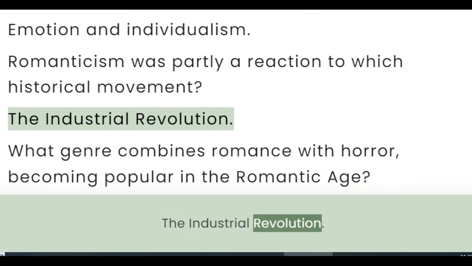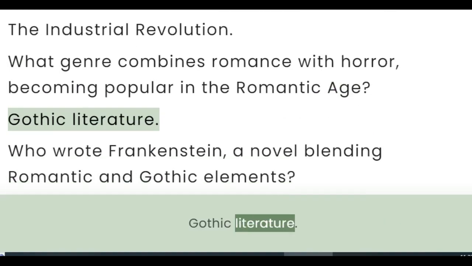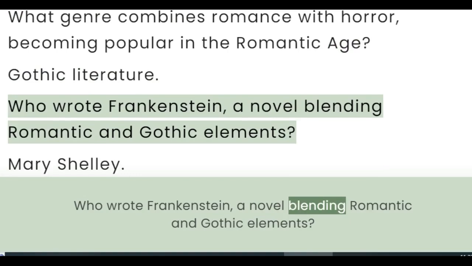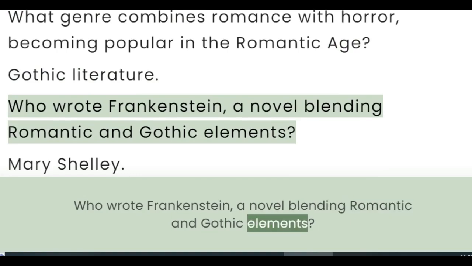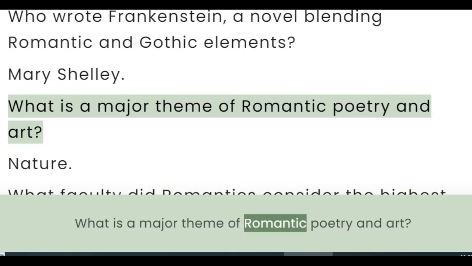The Industrial Revolution. What genre combines romance with horror, becoming popular in the Romantic Age? Gothic literature. Who wrote Frankenstein, a novel blending romantic and Gothic elements? Mary Shelley. What is a major theme of Romantic poetry and art?